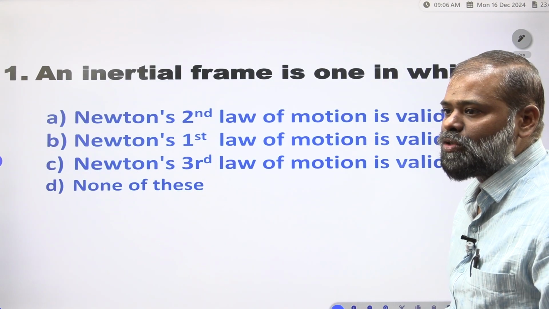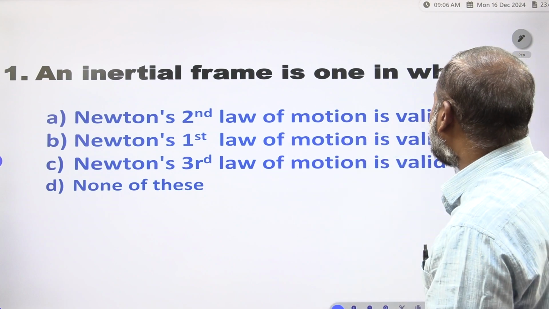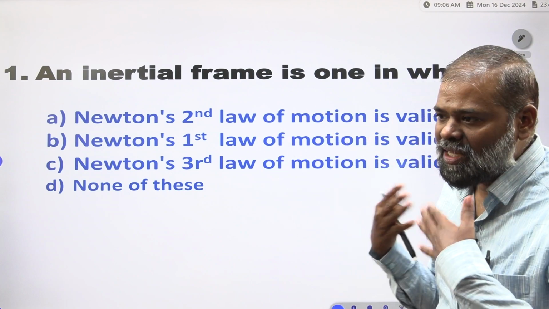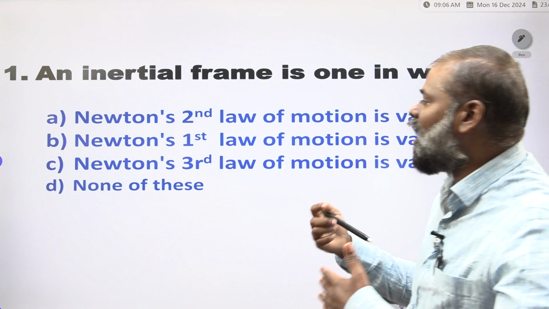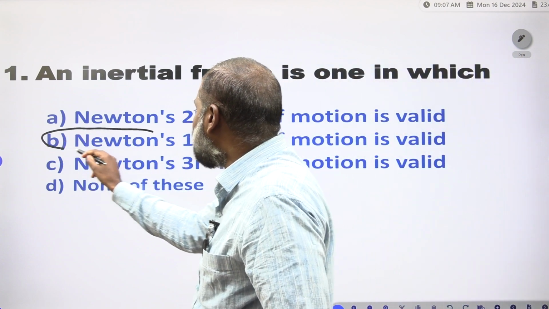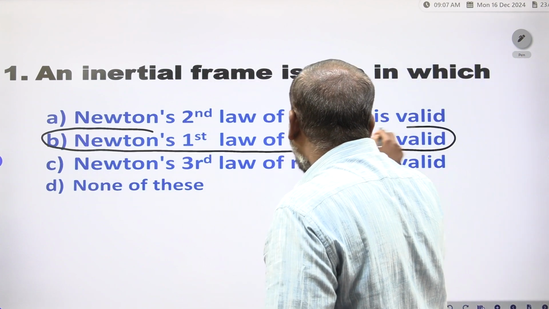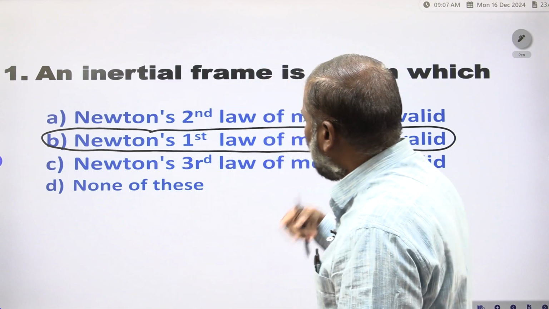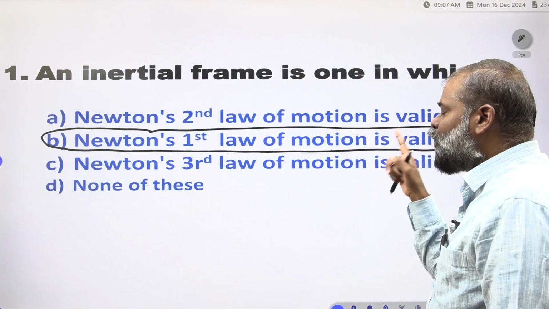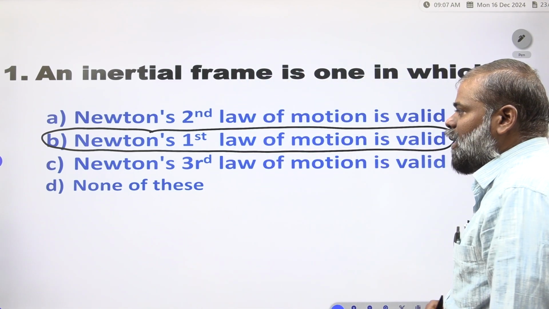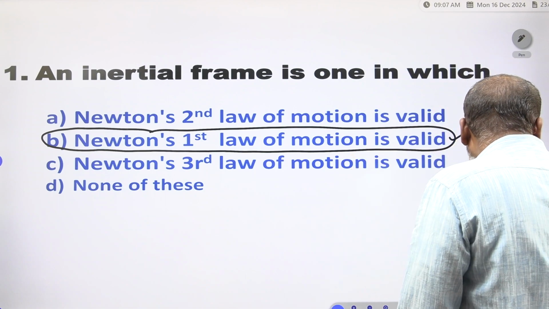Some questions you have to see. An inertial frame is one in which Newton's first law of motion, the law of inertia, holds. All laws concern motion, but Newton's first law is very important. That is the inertia of motion.